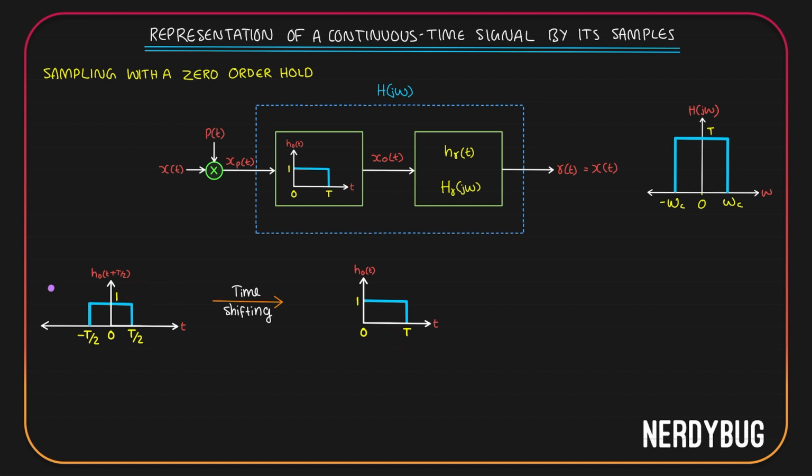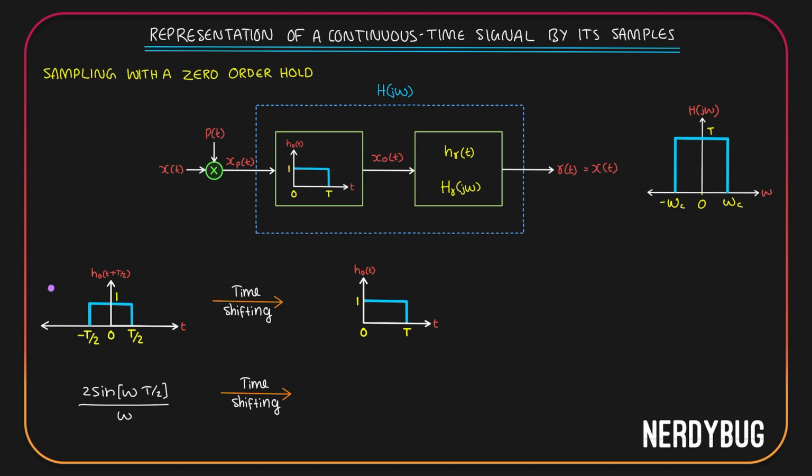We already know the Fourier transform of a rectangular function. In this case, it is going to be 2 sine omega T by 2 divided by omega. T by 2 comes from here. Now to get the Fourier transform of the time shifted version, we'll have to apply the time shifting property. Here we have a time shifting of T by 2 units.